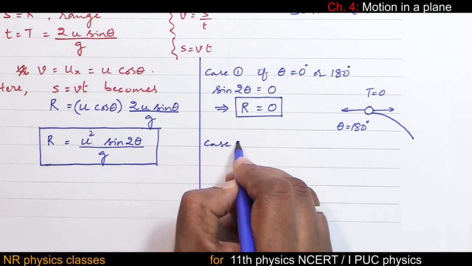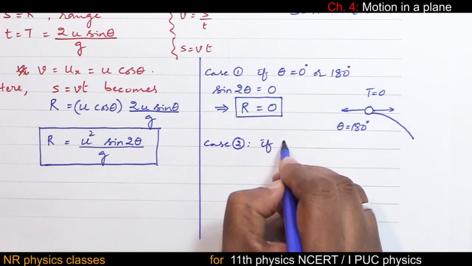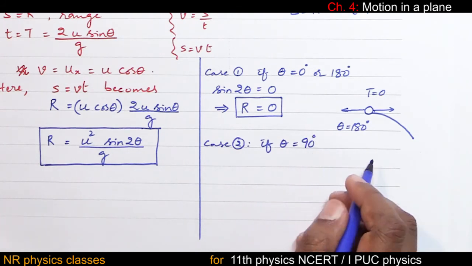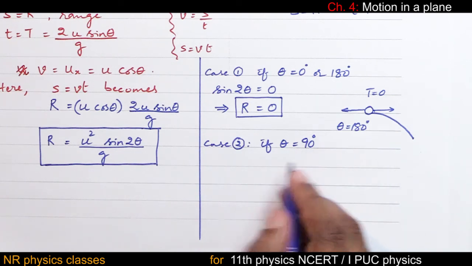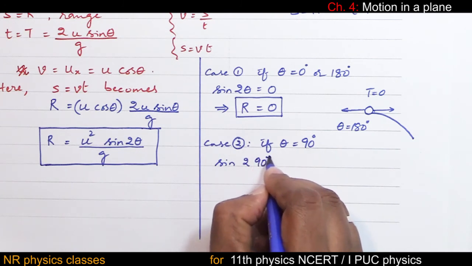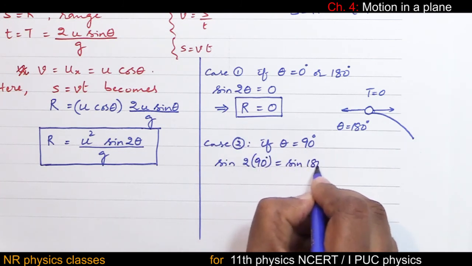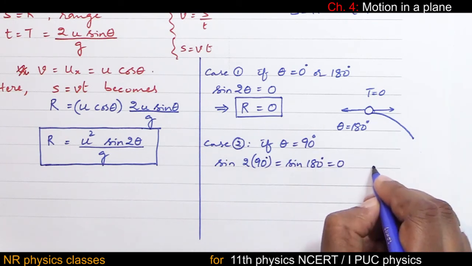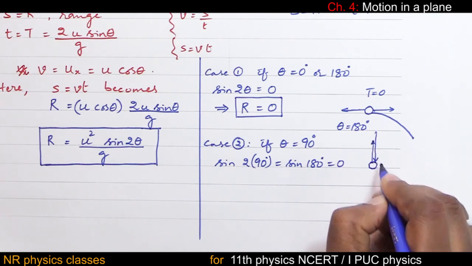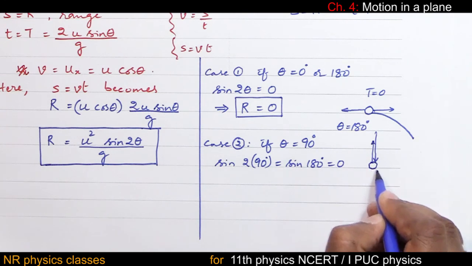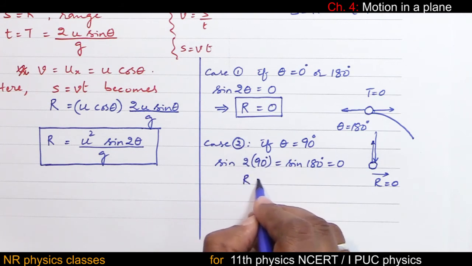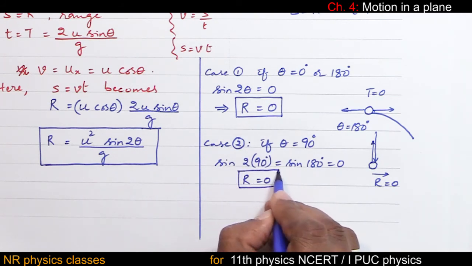Second case, case 2, if theta is 90 degree, sine of 2 times 90 equal to sine 180, again this is also equal to 0. Throw the ball in the vertical direction, this will go up and come down. When it is at the same place, the horizontal distance is 0, that is the meaning range is 0 if the ball is thrown vertically up.